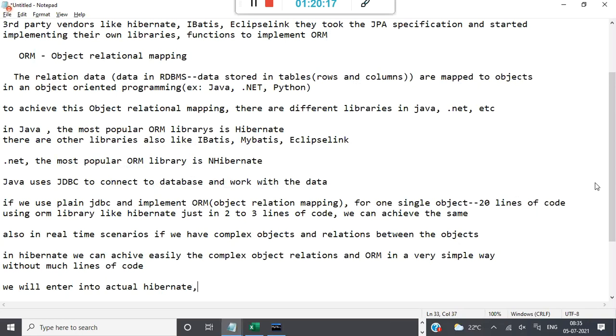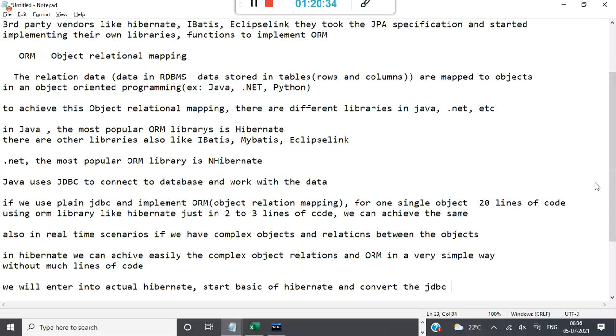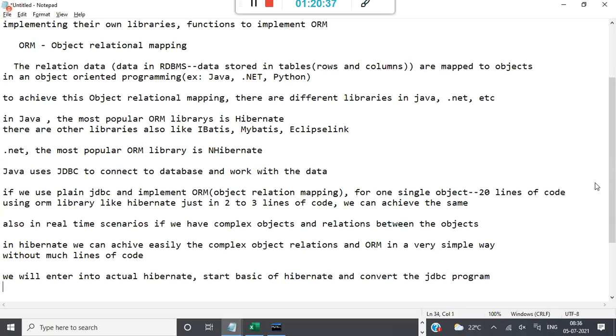We'll start with the basics of Hibernate and convert this JDBC program, whatever we have written. This is a JDBC program, okay? Convert the JDBC program to Hibernate, and we can see the difference. The JDBC program is taking 30 lines of code, and Hibernate will take approximately 3 to 4 lines.